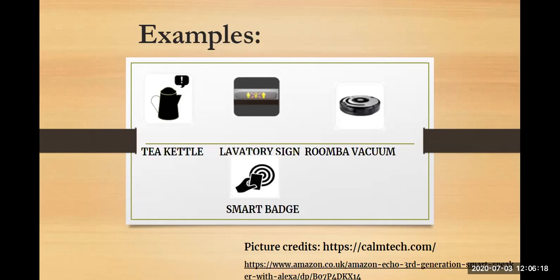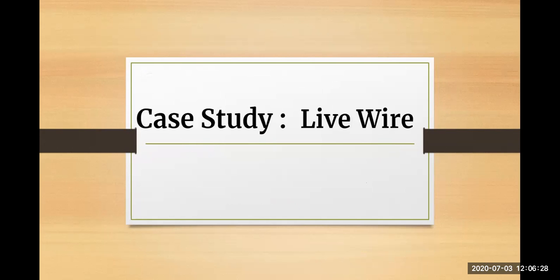Roomba vacuum cleaner that works on the basis of tones. Smart badge, a smart system wherein you just have to tap your card at the door or elevator and it allows you access. Next, the case study Liveware, which you have to do yourself.